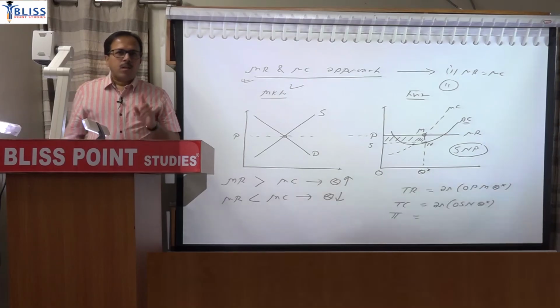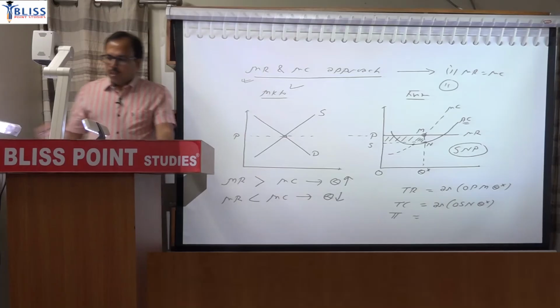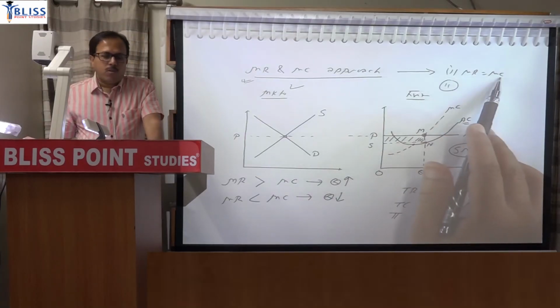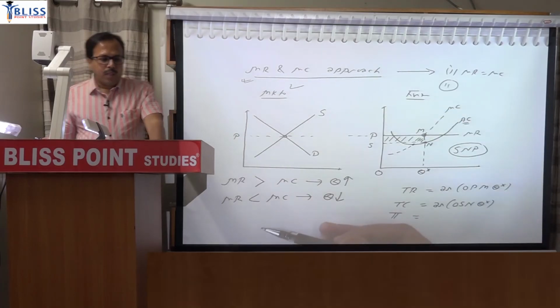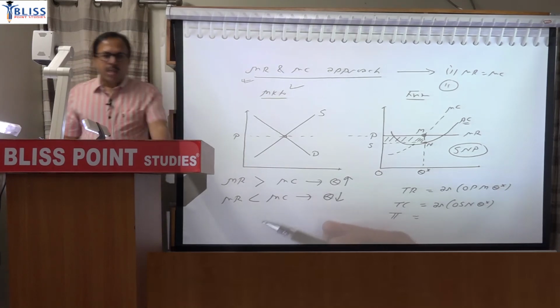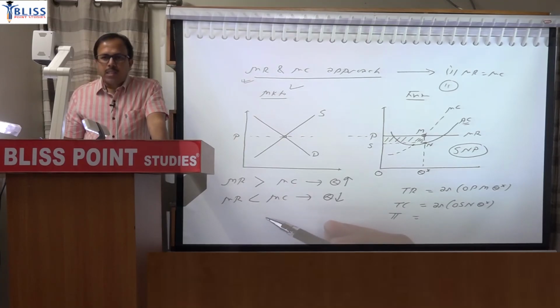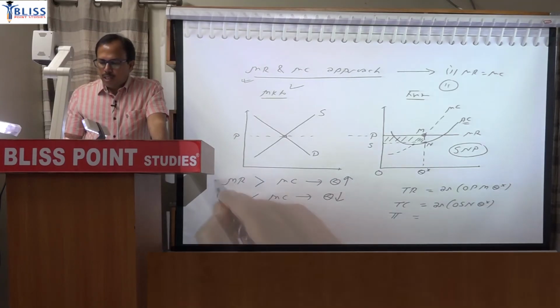Next paragraph. The equality of MR and MC is required because if they are not equal, then the firm will continue to change its output. For example, you can explain one.